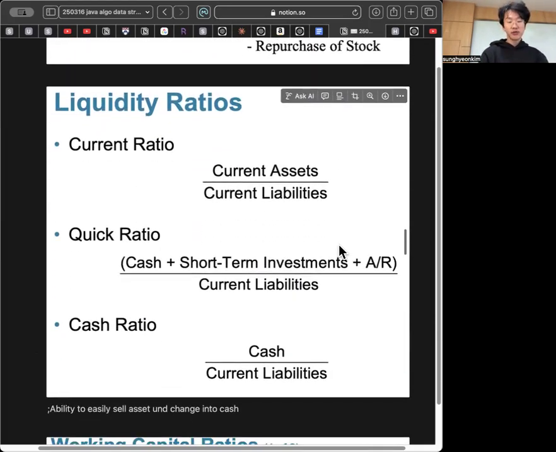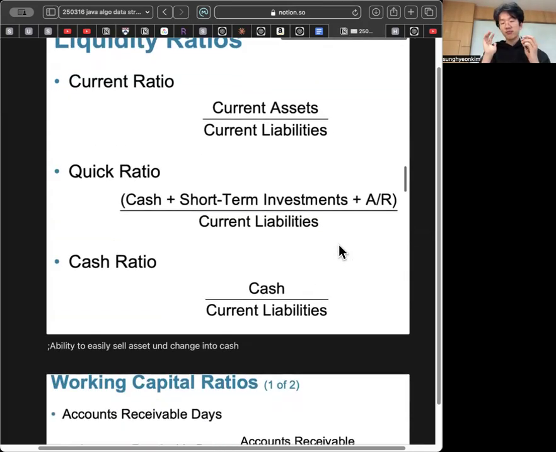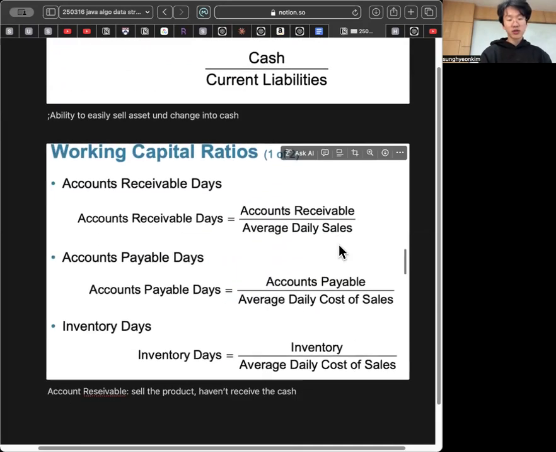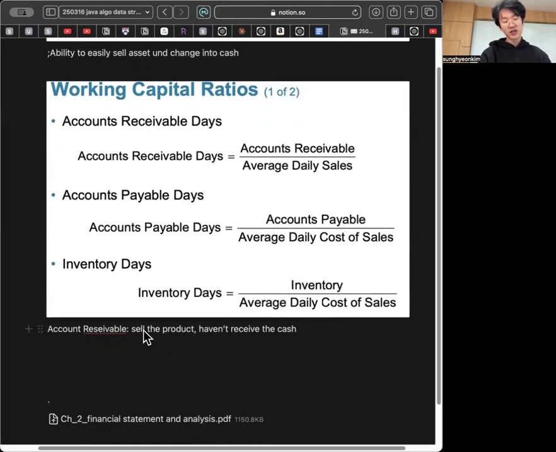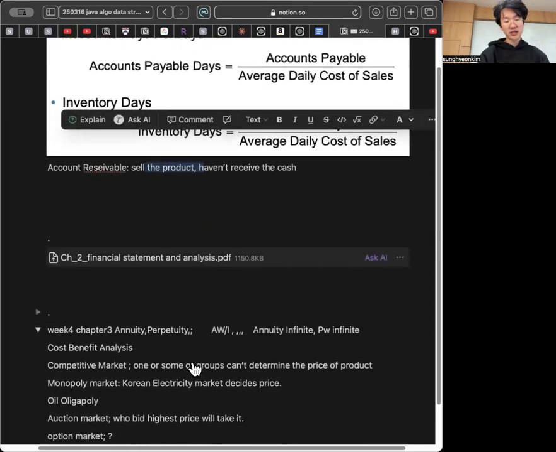Liquidity ratio is related with the ability to easily sell assets and change them into cash. So the ratio is basically current assets over current liabilities, or cash plus short-term investment plus accounts receivable over current liabilities, or cash over current liabilities. Working capital ratio is kind of important: accounts receivable over its daily sales. If it's too high, then they sell a lot of stock but haven't received any cash yet.